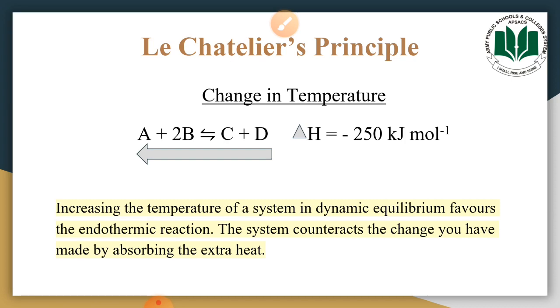Just remember that whatever change we are bringing in a chemical system, the chemical system would oppose that change. If we are increasing the temperature, the chemical system would try to decrease it. Then see in the reversible chemical equation which side of the reaction is decreasing the temperature of the system, either the forward or reverse. So if the reverse reaction is decreasing the temperature of the system, then the chemical equilibrium position will move in the reverse direction.